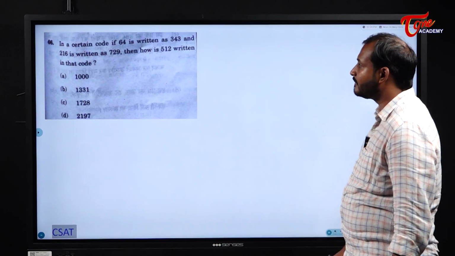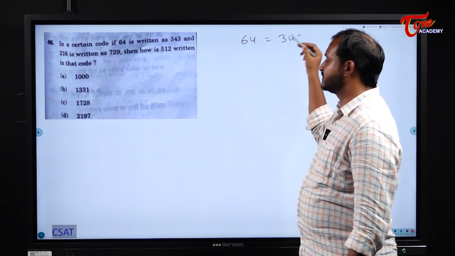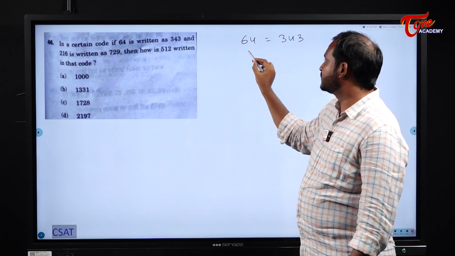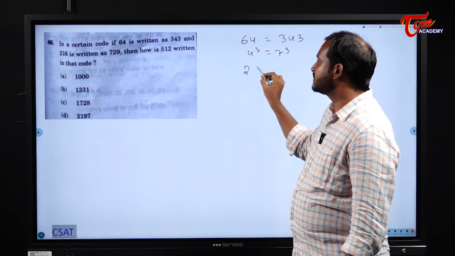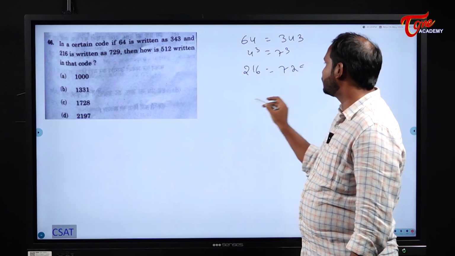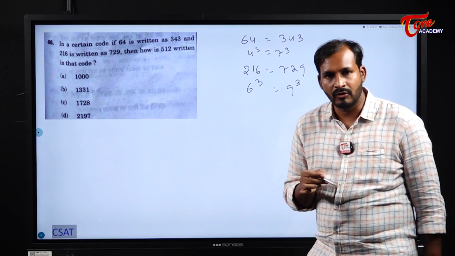Next one. 64 is written. See students, I clearly told you regarding those series cases. You need to observe. 64 is what? 4 cube. Then 7 cube. Next, 216 is given as what? 729. 216 is what? 6 cube. 729 is 9 cube. Okay.